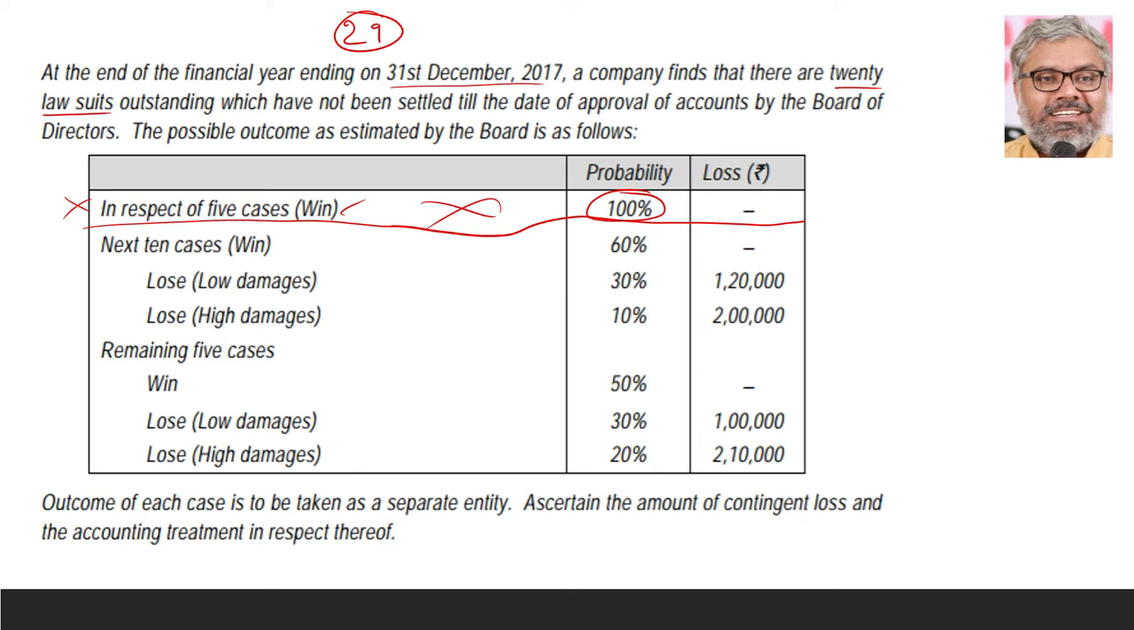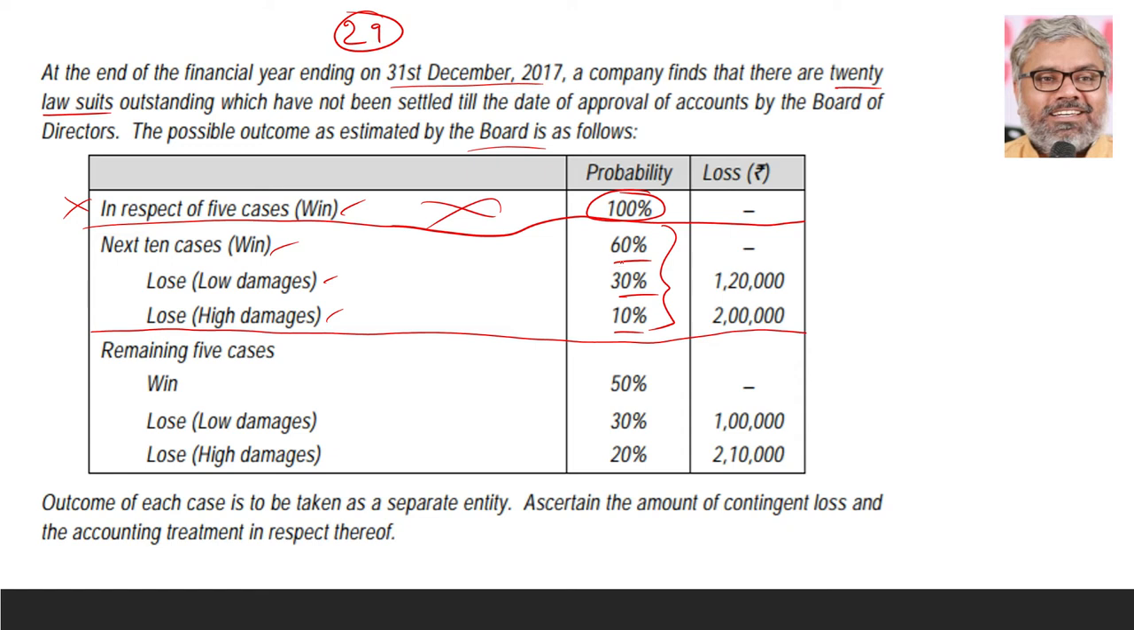If the board of directors are so excited about it, they can write in their report about what positive impact this winning of 5 cases can create. That is their choice. That has nothing to do with financial statements, for sure. Then, look at the next 10 cases. In the next 10 cases, there are 3 different possibilities. Probabilities are also given. 60% probability for winning, 30% probability for losing with low damages, and 10% probability for losing with high damages.